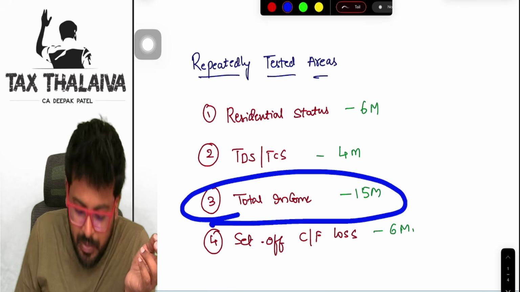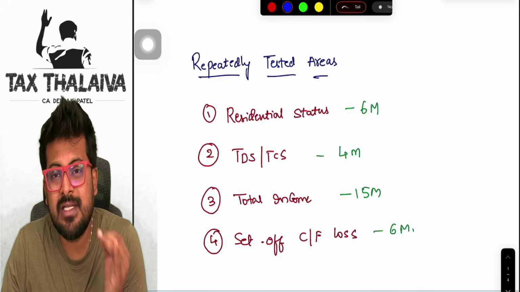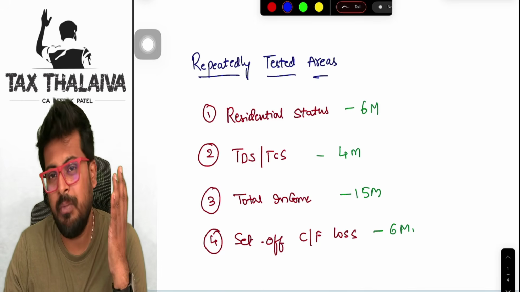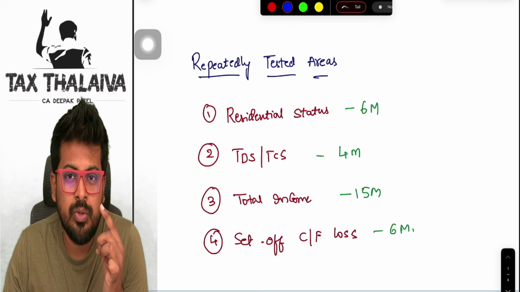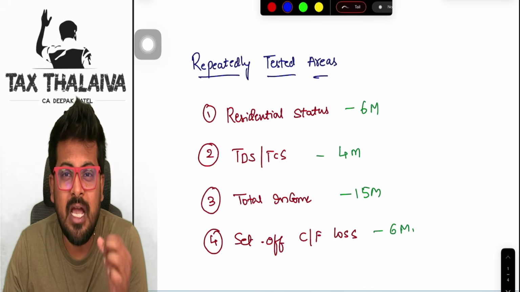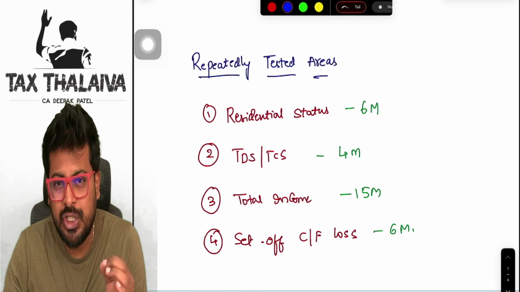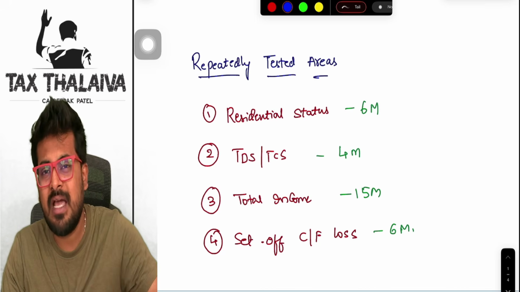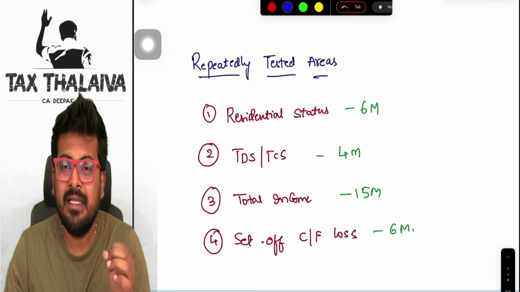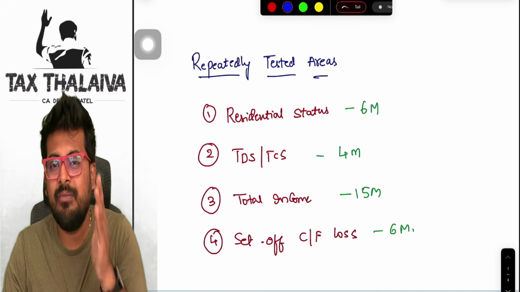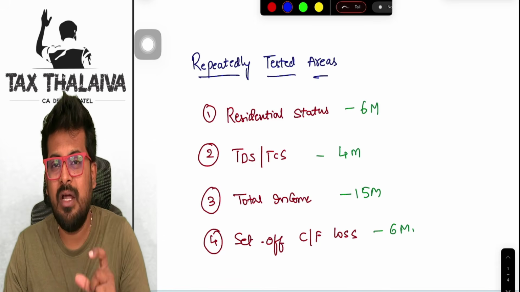But guys, for this total income computation question, a lot of students struggle to solve it. What if I told you that on my YouTube channel, I have uploaded one amazing video, in which I have covered all total income question solving patterns in just 1 hour? The video title is Total Income in 1 Hour, or 15 Marks in 1 Hour Total Income.